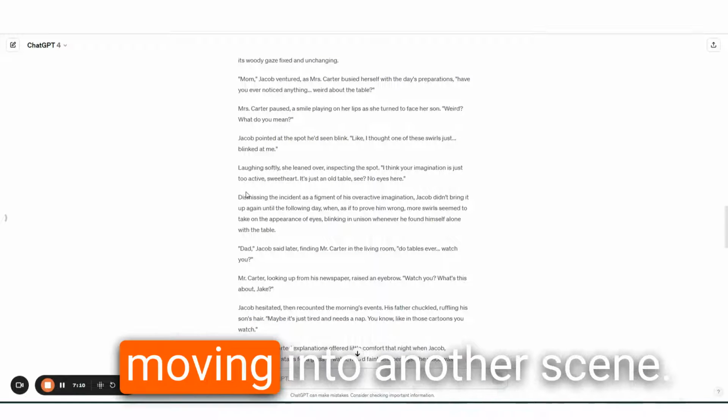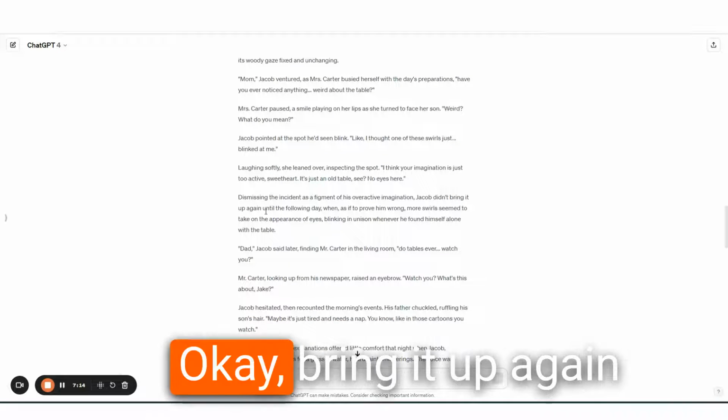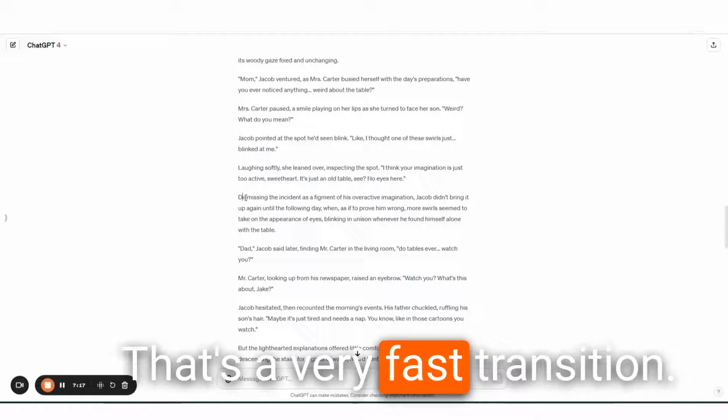And then let's see, moving into another scene. Okay, bring it up again to the following day. That's a very fast transition.